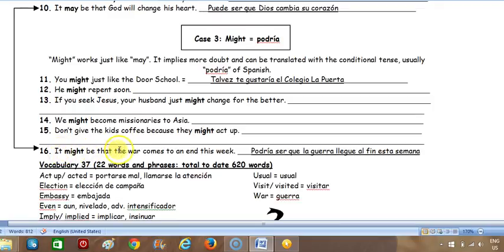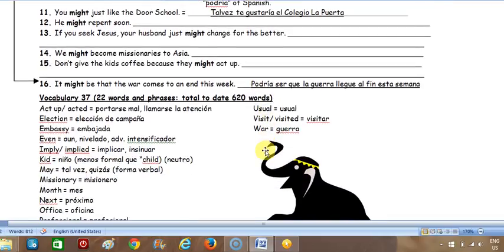All right, number 16. It might be that the war comes to an end this week. So I've already translated that for you. And now we're comparing sentence 16 with sentence 10. So you have it may be, which is going to be translated puede ser, and then it might be, which is going to be translated podría ser. So what's the difference? Just a little bit more doubt in the second one.